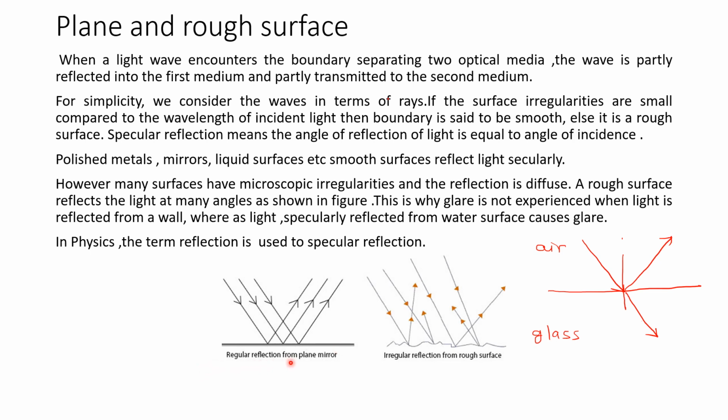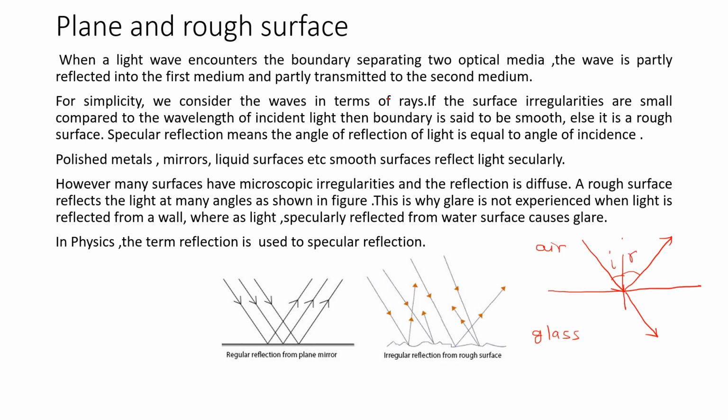When the surface is smooth, what is going to happen? The angle of reflection is equal to the angle of incidence. This is the angle of incidence and this is the angle of reflection.